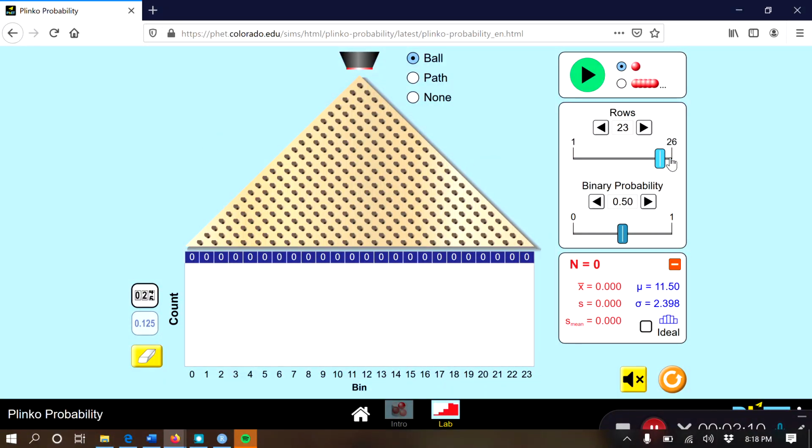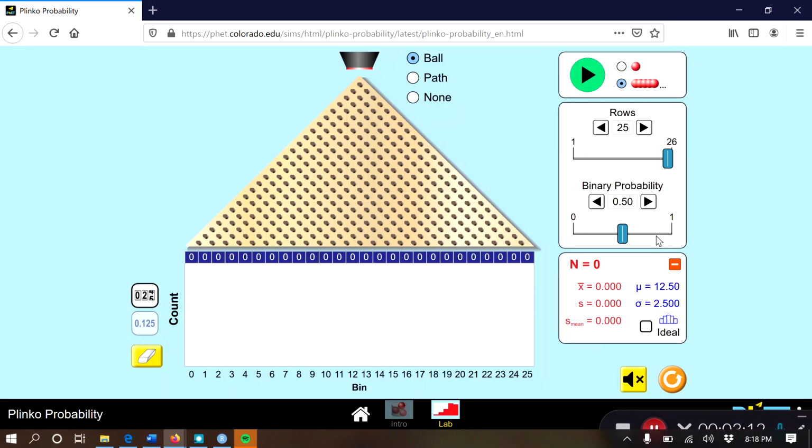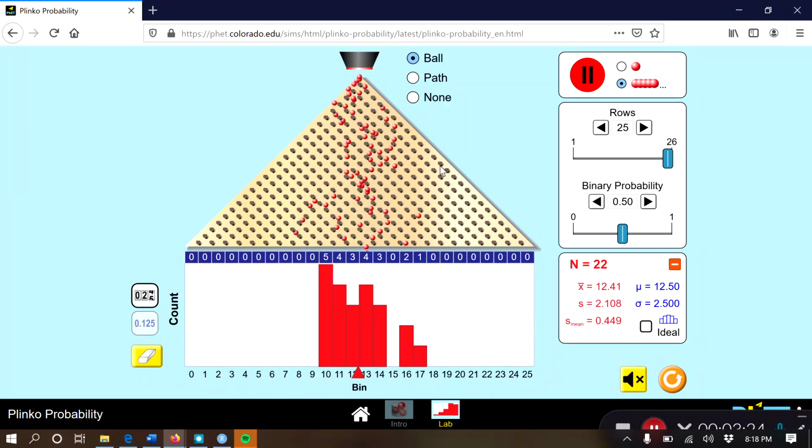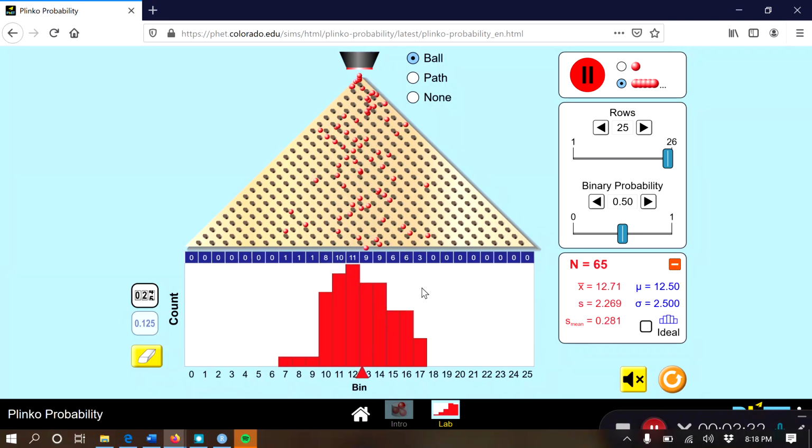So what I'm going to do is get just a large number of rows. I'm going to set my population proportion to 50%, meaning that there is an equal chance that the ball could bounce left or bounce right every time it hits a peg. And every time a ball lands at the bottom, it's kind of like a sample proportion. It's the proportion of times out of 25 rows that my ball bounced right. Most of my balls are bouncing around the 11, 12, 13, 14 range. Some are dropping a little bit farther away. So this is my distribution of possible sample proportions given a sample size of 25.